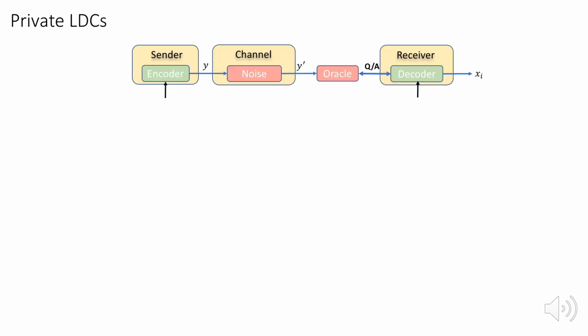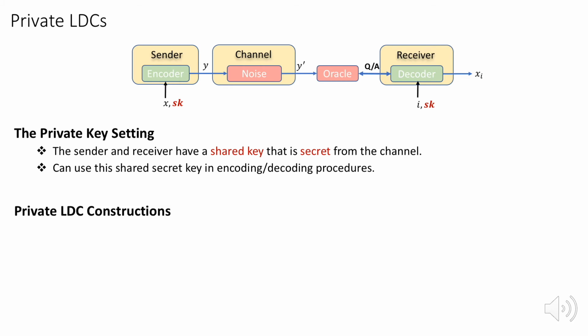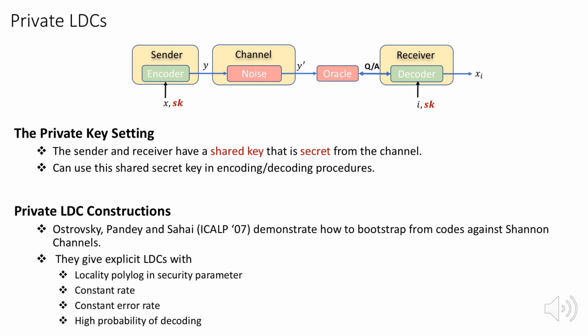The first technical tool needed will be private LDCs. These are LDCs defined in the setting where the sender and receiver possess a shared key that is secret from the adversarial channel. The communicating parties may then use the randomness from this secret shared key in their encoding and decoding procedures. Private LDCs were defined by Ostrovsky, Pandey, and Sahai in 2007. In that work, they also demonstrate explicit constructions of such codes with various desirable properties. I would like to briefly highlight that these codes achieve polylog locality with high probability of correct decoding.